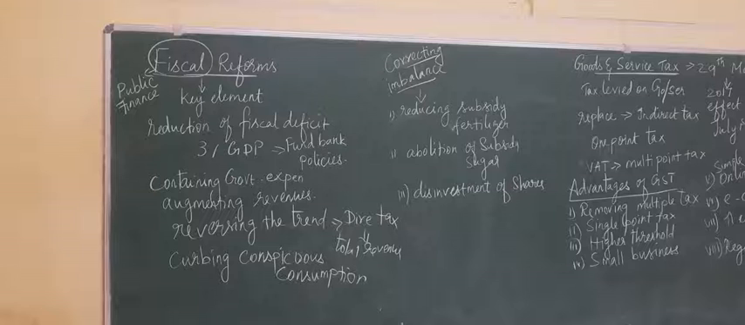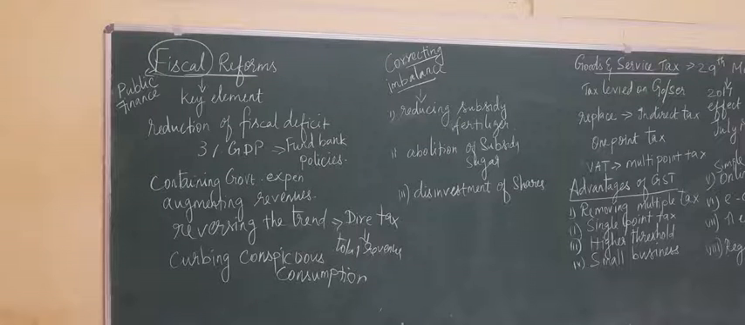First one, the government expenditure is reduced and the revenues are augmented, that is, how to revise or how to increase the revenues, and reversing the trend of direct taxes to total revenue. How can we increase or how can we collect the direct taxes? Because tax is the only source of revenue to the government. So, how can we implement the direct taxes, thereby how can we get the revenue of the government? And also curbing the conspicuous consumption, unnecessary consumption. Curbing means eliminating. So, by these things, we can reduce the deficit.